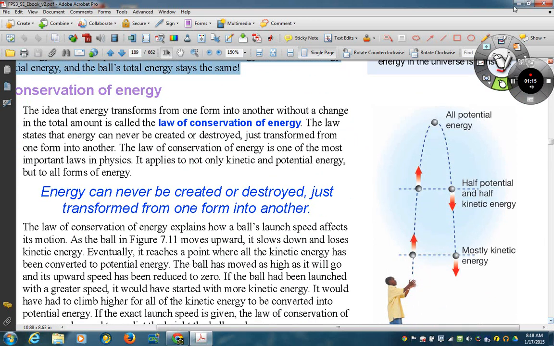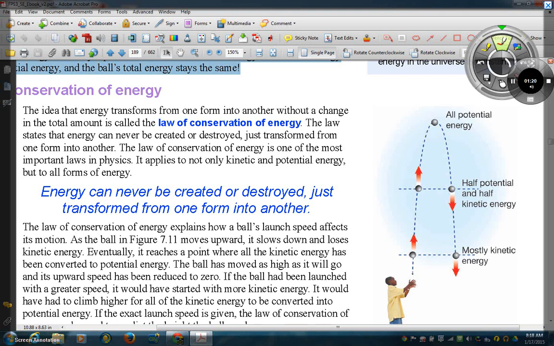When you throw a ball up from your hand, as it goes up here, it gains potential energy, and it starts to lose kinetic energy as it slows. Then as it rounds that corner, it comes all the way back down. It gains more kinetic energy, and the opposite happens to its potential.